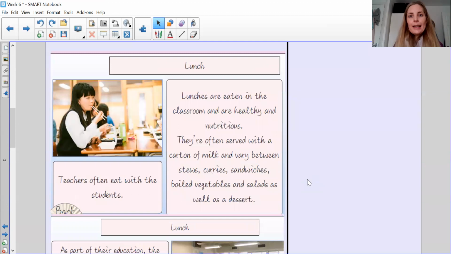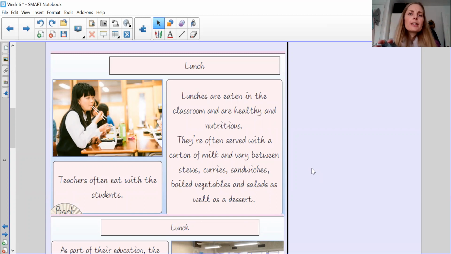Right, now we're going to look at your lunch heading. So we're going to be looking all about their lunchtime. Now, let's see if theirs is any different or similar to yours. Lunches are eaten in the classroom and are healthy and nutritious. So there's a little bit of a change already. In Japan, they eat their lunch in the classroom. They're often served with a carton of milk and vary between stews, curries, sandwiches, boiled vegetables, and salads, as well as dessert. So you could write that under Japan.